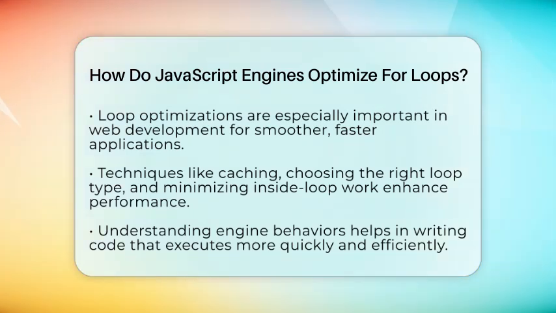In web development, these optimizations matter a lot. Caching array lengths, choosing the right loop type, avoiding heavy work inside loops, and combining loops all help your code run faster. Using local variables and early exits can also make a difference. Remember, while higher-order functions are easier to write, traditional for loops often give the best performance. By understanding how engines optimize for loops, you can write code that runs faster and makes your web apps smoother.